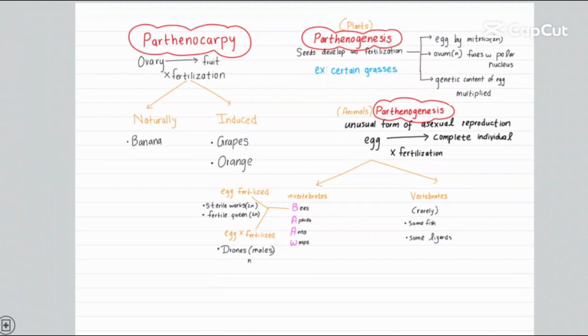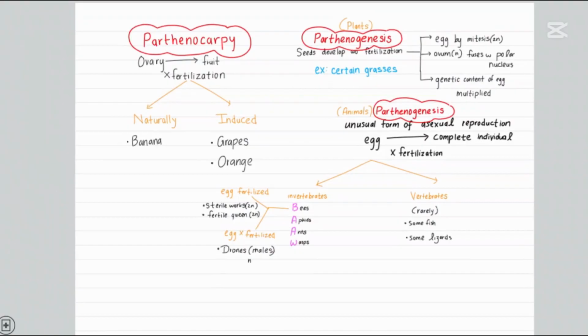Hi guys, so today we'll be speaking about Parthenocarpy and Parthenogenesis. These are two very famous MCQ points you get questioned very often. But some of you will find it very difficult to understand or differentiate between them because they sound the same, and they haven't given it properly structured in the resource as well. So I thought why not just structure it down for you so that you can easily understand and clarify your doubts on this as well.